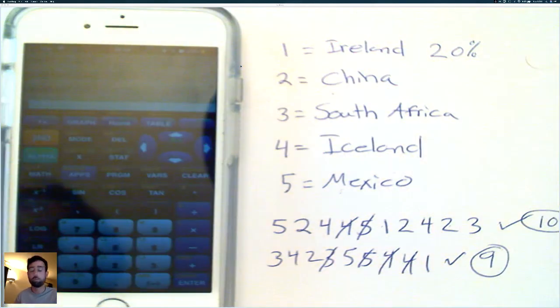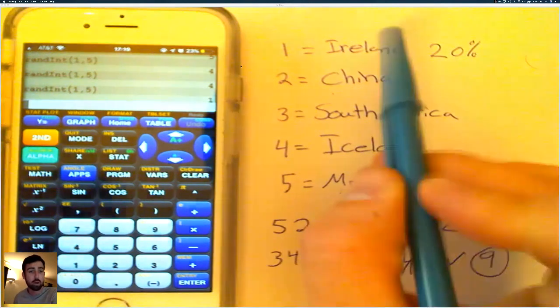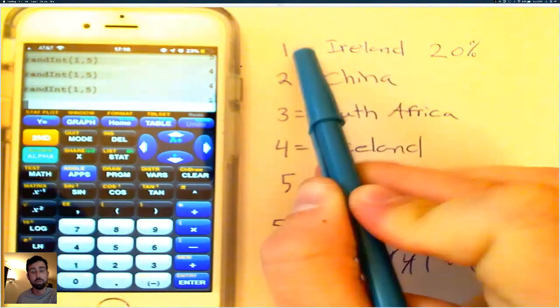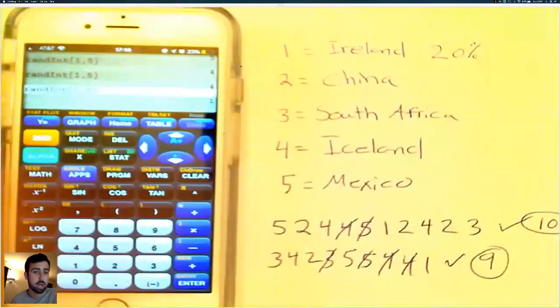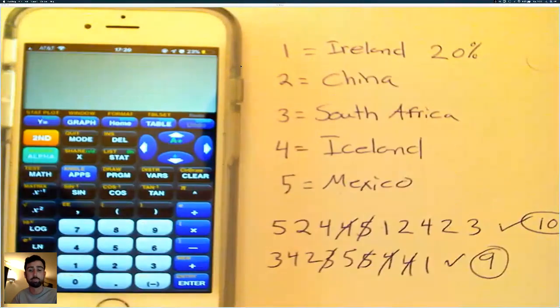So when you're doing the free response questions and you're talking about simulation on the AP exam, you want to talk about what you assigned to each outcome, right? So each one of these outcomes is assigned a number 1 through 5. You've got to make sure you talk about that on the AP exam, especially when you're doing simulation.